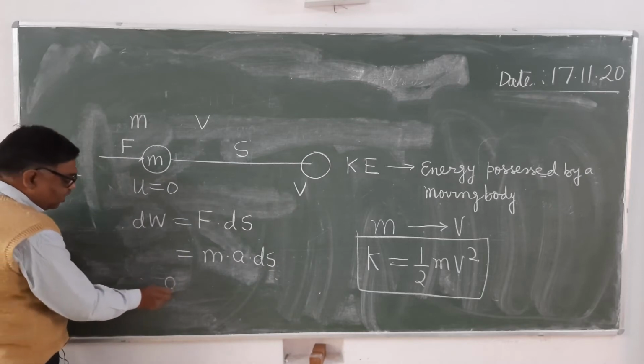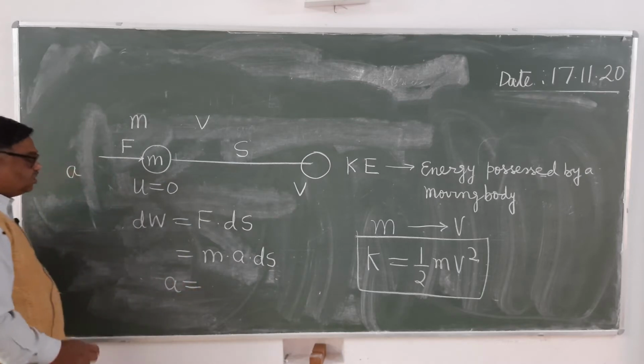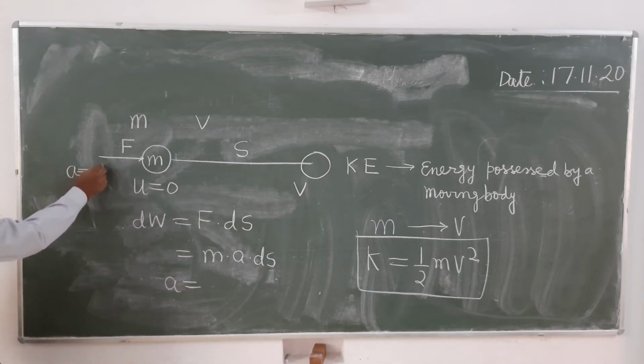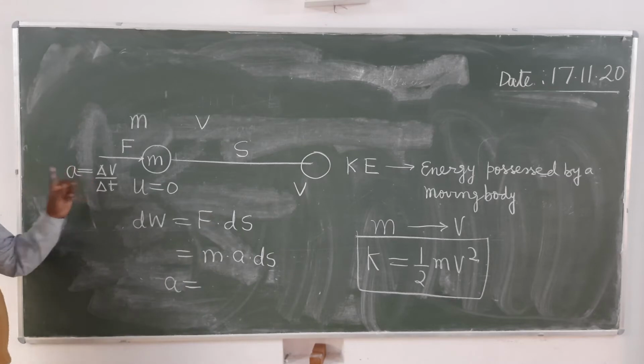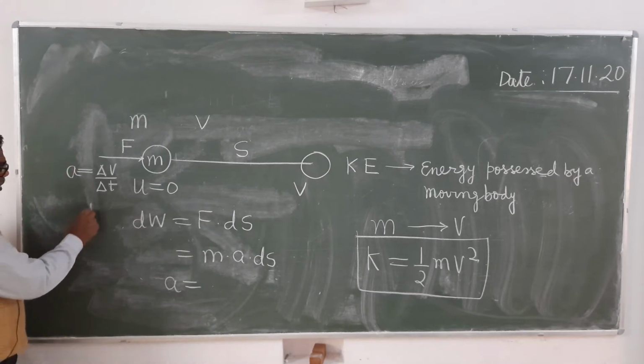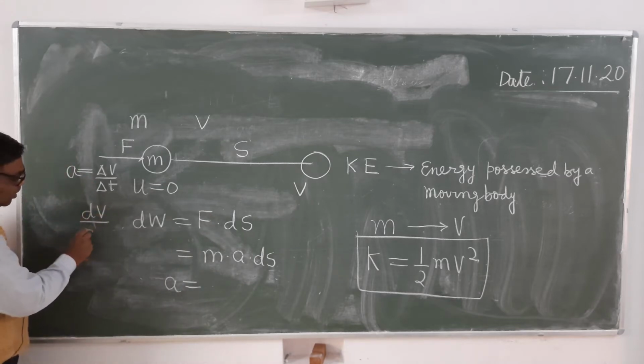What is a? a is the rate of change of velocity, delta v upon delta t. But in calculus we write it as dv upon dt.